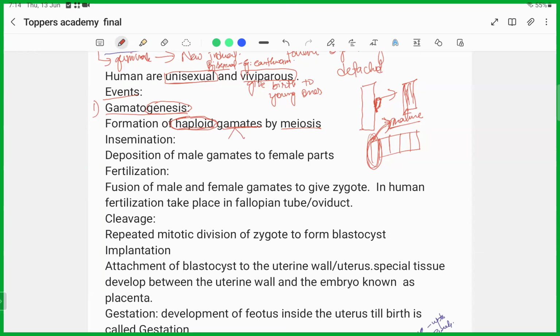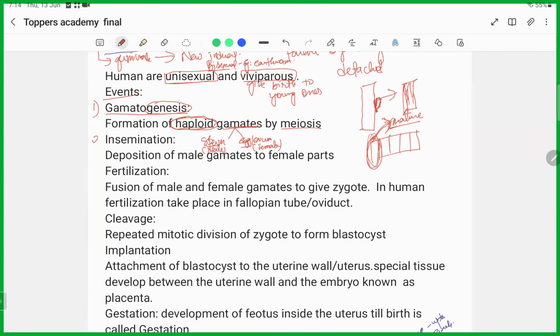Sperm. Yes, very good. The sperm is referred to as the male gamete. And then what about the female gamete? Egg or ovum. Yes, very good. Egg or ovum or ova is referred to as the female gamete. So the process of formation of sperm and the process of formation of ovum is known as gametogenesis.